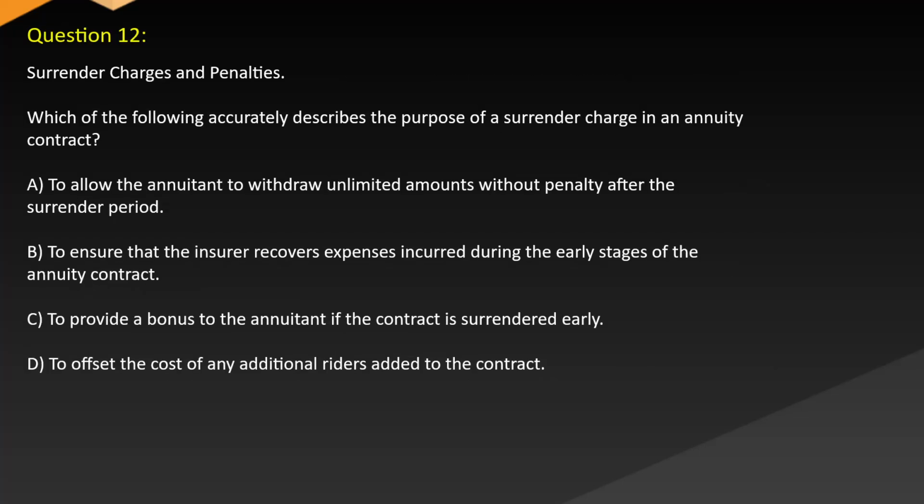Question 12. Surrender charges and penalties. Which of the following accurately describes the purpose of a surrender charge in an annuity contract? A. To allow the annuitant to withdraw unlimited amounts without penalty after the surrender period. B. To ensure that the insurer recovers expenses incurred during the early stages of the annuity contract. C. To provide a bonus to the annuitant if the contract is surrendered early. D. To offset the cost of any additional riders added to the contract.